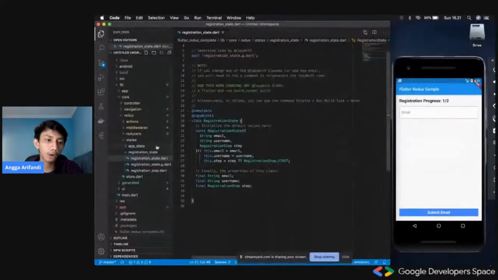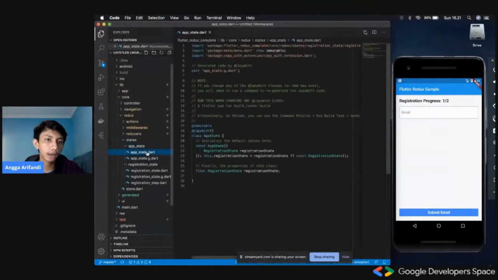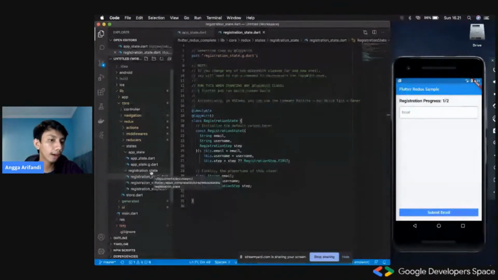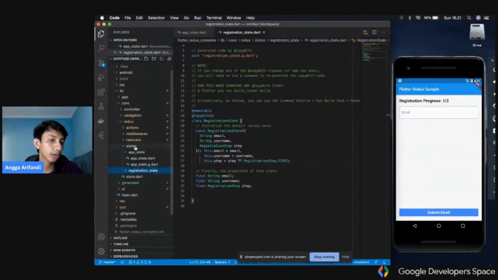And then after that, we would go to the app state, which is the whole state. This state would consist of this screen only. But let's say we have another screen, for example, a login screen or a forgot password screen. Then probably we would have to create a new state here, for example, login underscore state, with the information needed inside our login page.